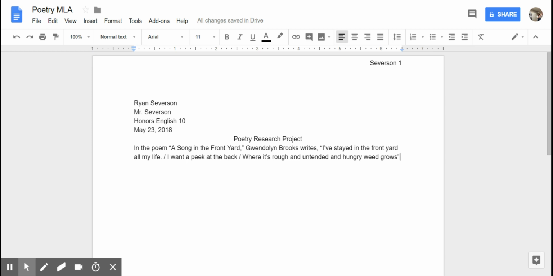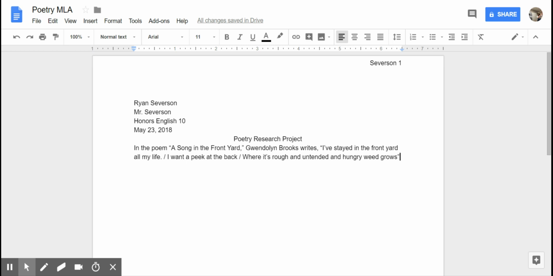And as you can see, it is 3 lines from the poem. Since we are using less than 4 lines, we can include it right in our sentence. We don't have to make it a block quote, which I'll talk about in 1 second. And to indicate to the reader that we are looking at separate lines of poetry, we have backslashes. So after the period, we hit a space, backslash, and then a space again to indicate that there is a new line of poetry coming.